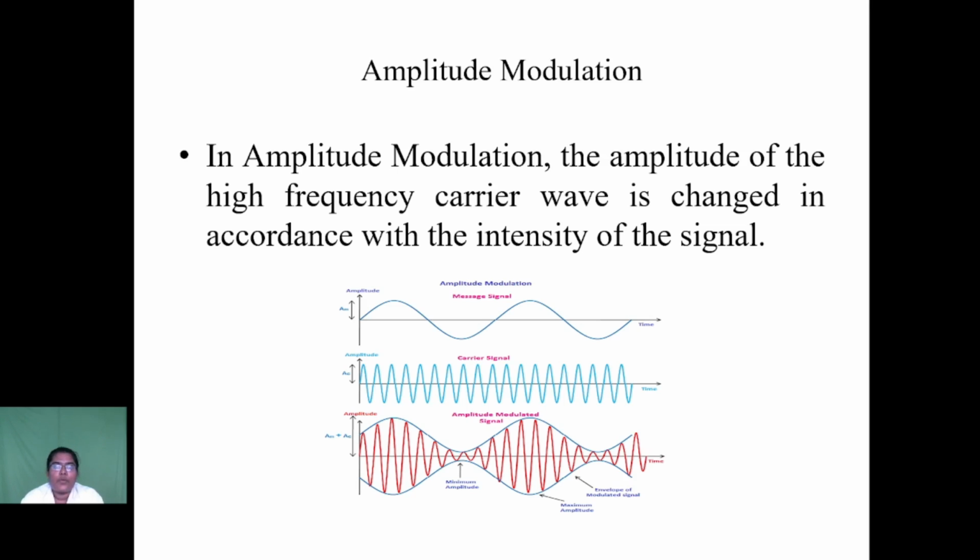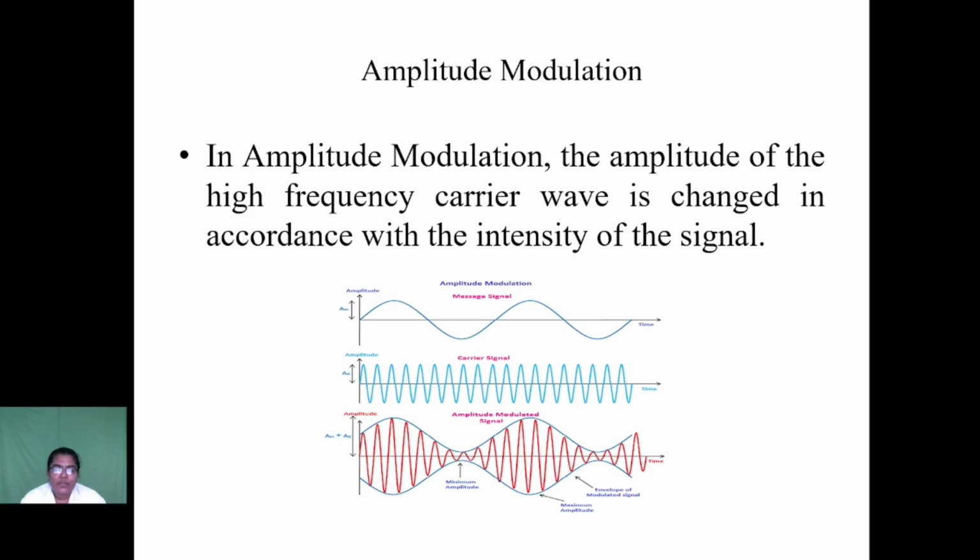Next, we see about amplitude modulation. In amplitude modulation, the amplitude of the high frequency carrier is changed in accordance with the intensity of the message signal.